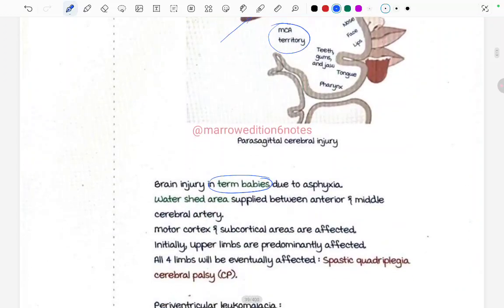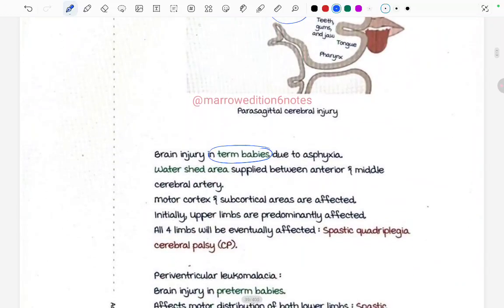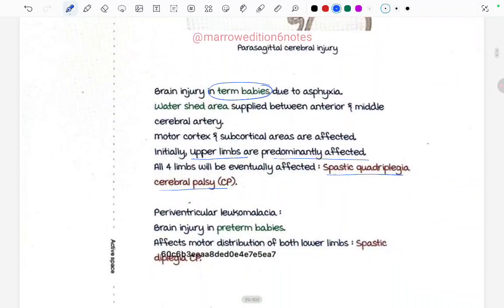Okay, so motor cortex and the subcortical areas are affected in this parasagittal infarct. Initially, upper limbs are predominantly affected. All the limbs will eventually be affected, leading to spastic quadriplegia and cerebral palsy. There will be periventricular leukomalacia seen. This is an important term.